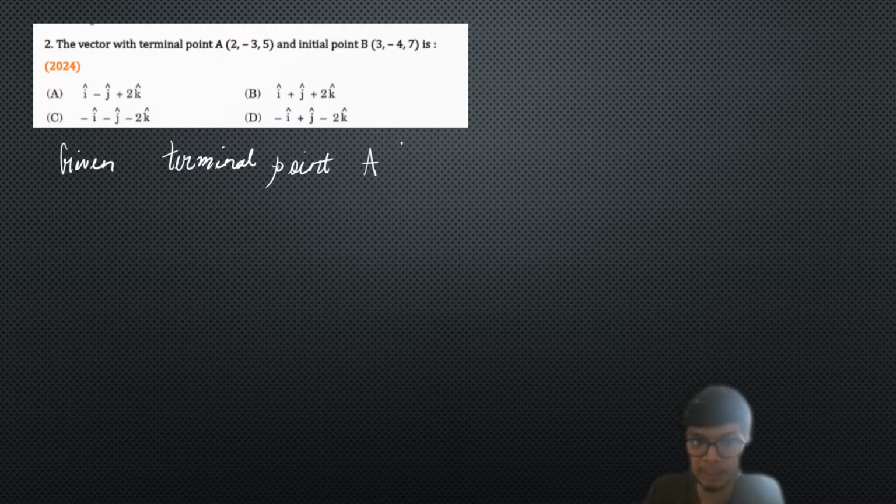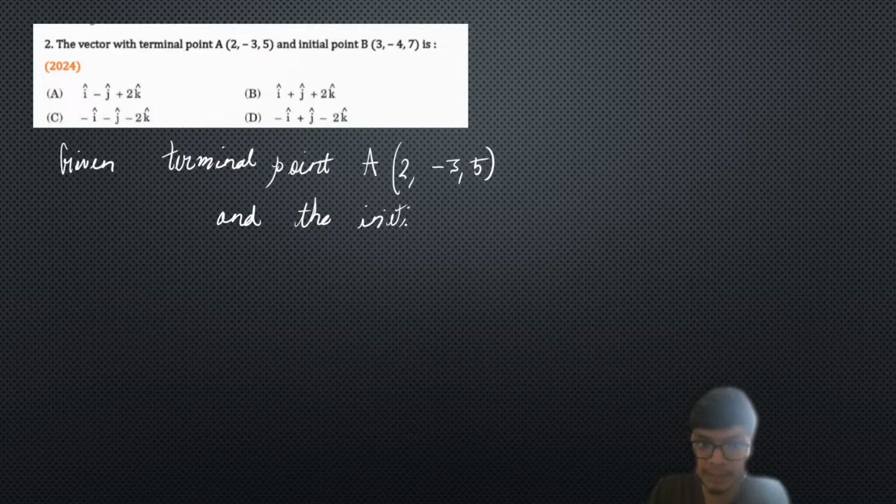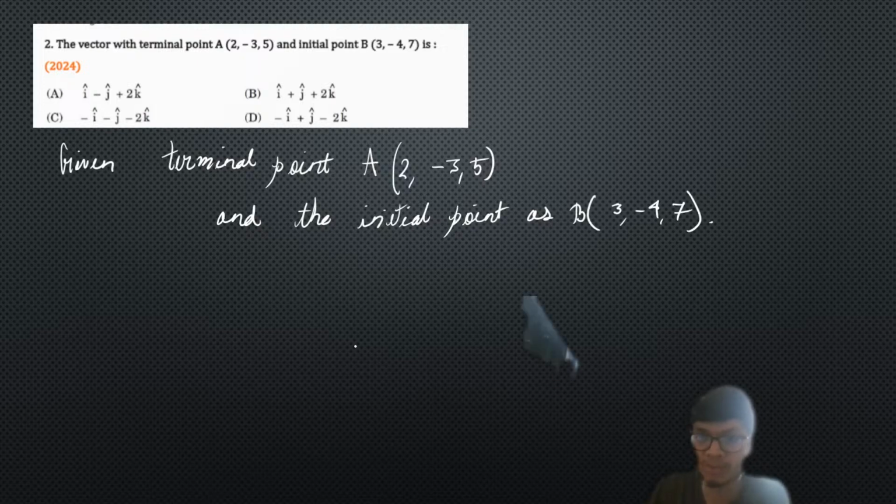We have the given terminal point as A, that is (2, -3, 5), and the initial point as B, which is given as (3, -4, 7). So we have the terminal point and the initial point given as follows.